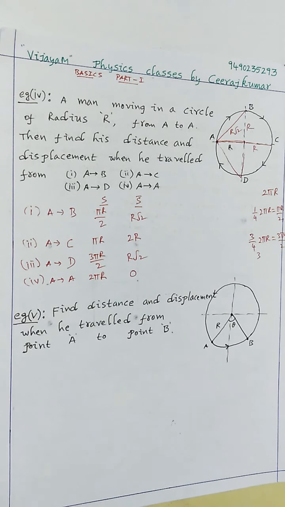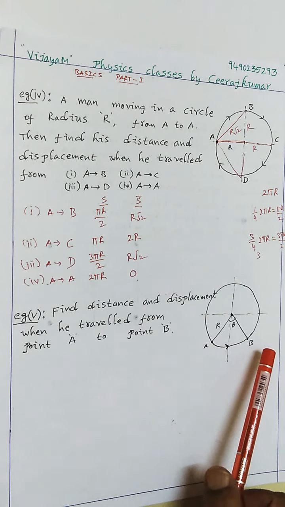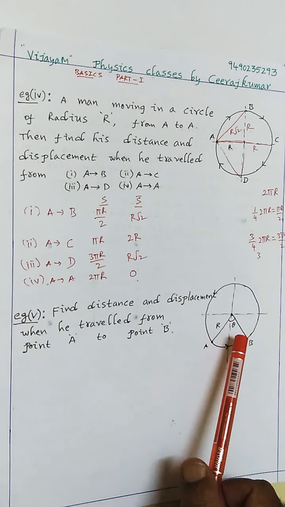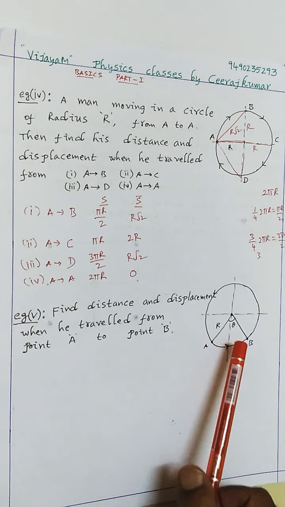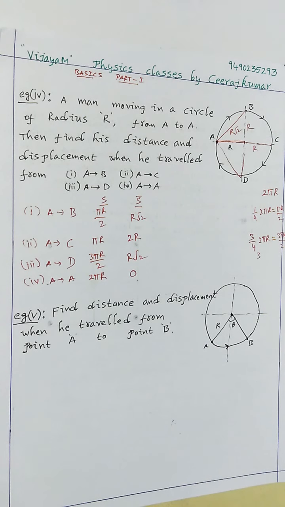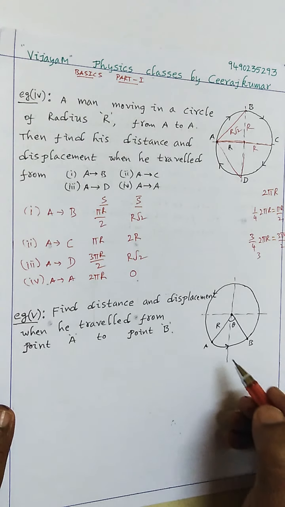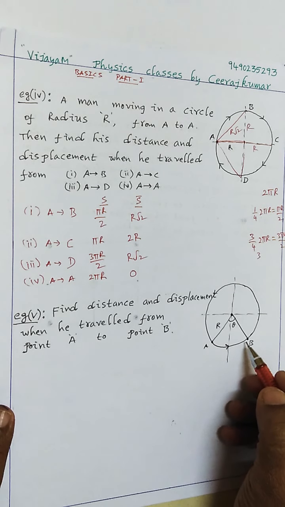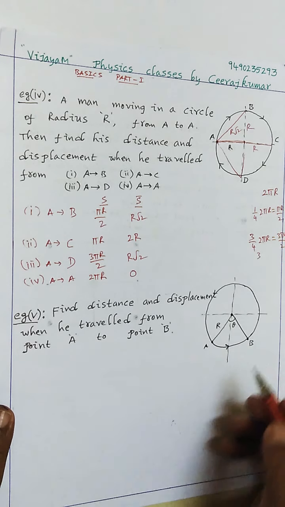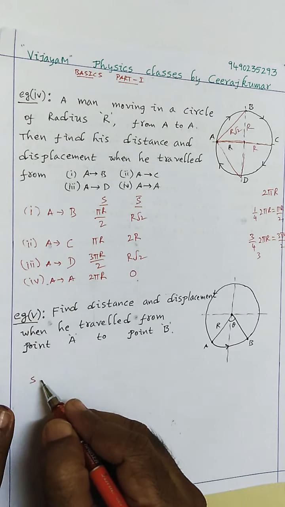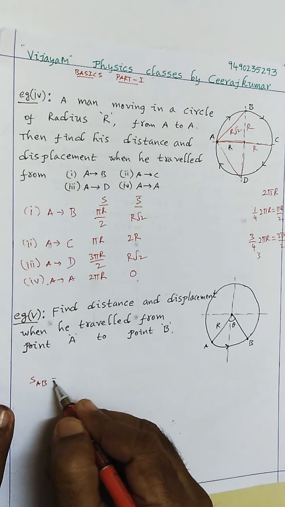In this problem, find the distance and displacement. When you travel from point A to point B, we don't know the angle here, and he gave the radius. Then how do we find the distance and displacement in this case? First let us calculate the distance traveled. The distance AB is nothing but the arc length.